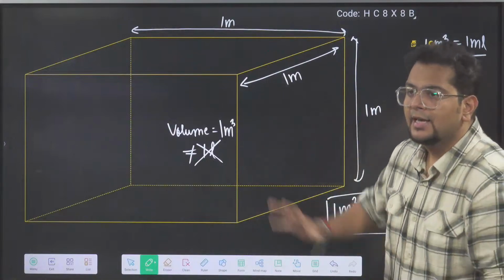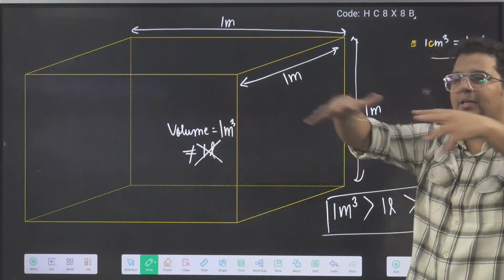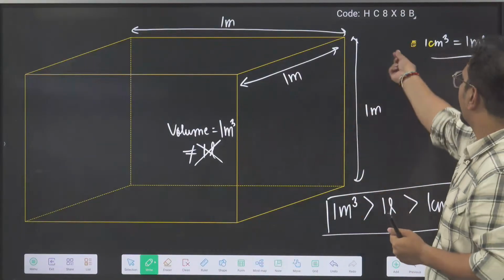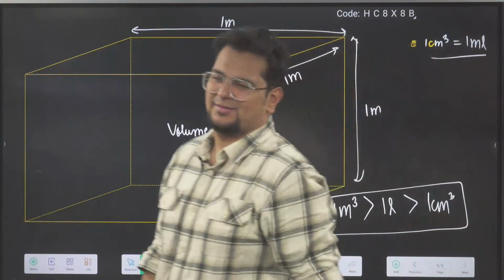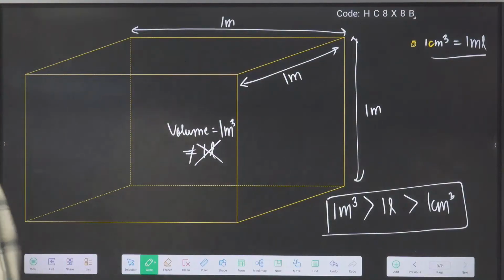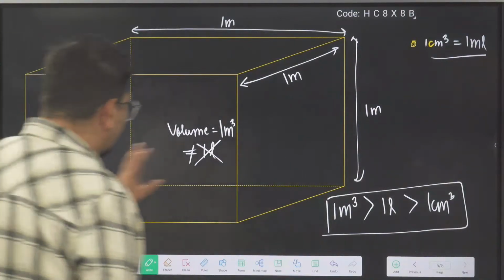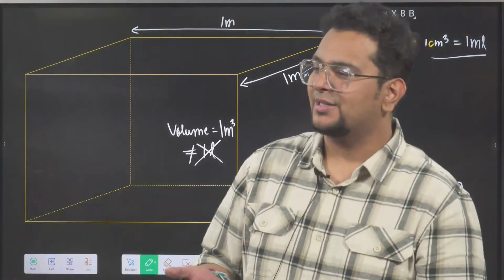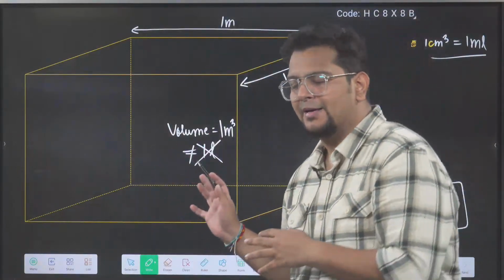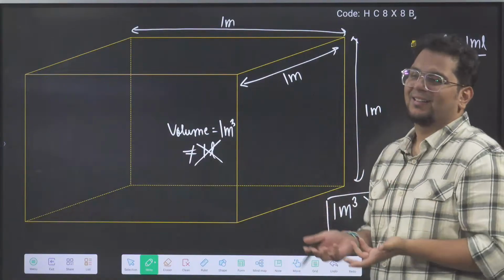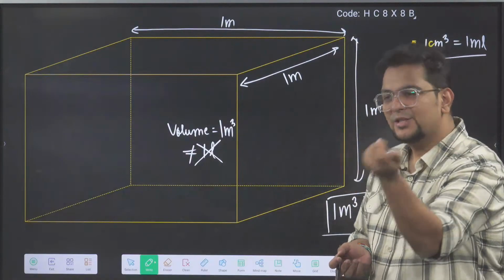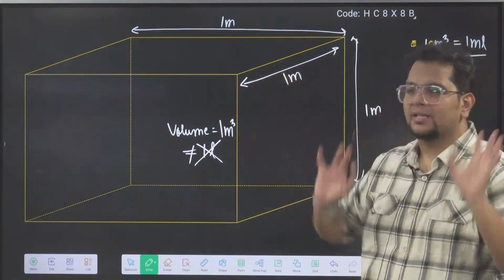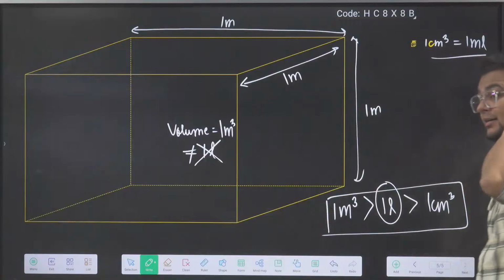Quickly give me a yes. If this visualization of 1 meter cube, a big box of 1 meter dimension, inside that the water is 1 meter cube, and a small 1 centimeter box, inside that 1 ml, 1 centimeter cube. 1 liter we have not yet visualized because every day we know how much 1 liter is. I will tell you 1 liter also in the same manner. But we know 1 liter. 2 milk packets is 1 liter. We don't have to complicate everything. But there are certain things we need to understand.